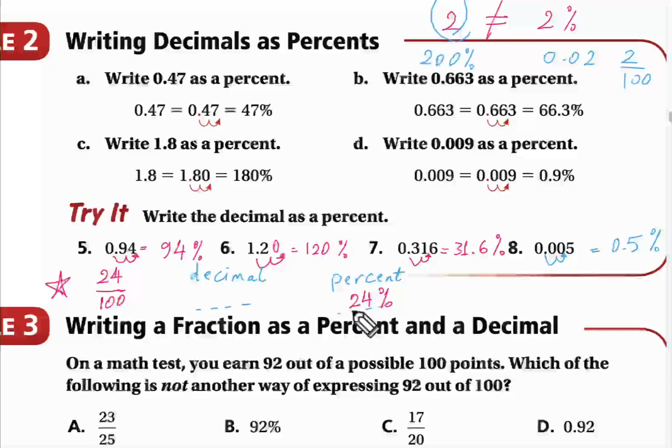Okay, Mustafa, so it's 24%, not 24 over 100. This is as a percent. And as a decimal? As a decimal, it is 0.24. Excellent, Mustafa. Great work.